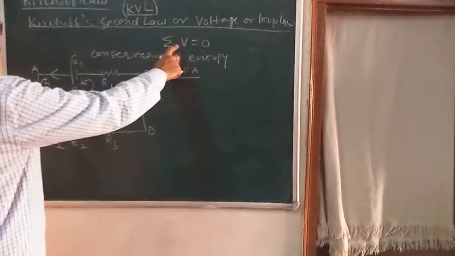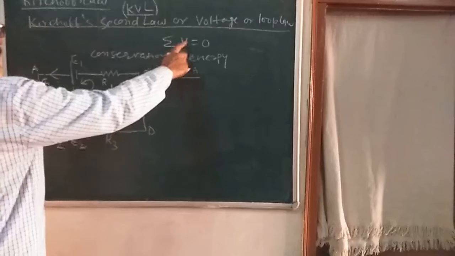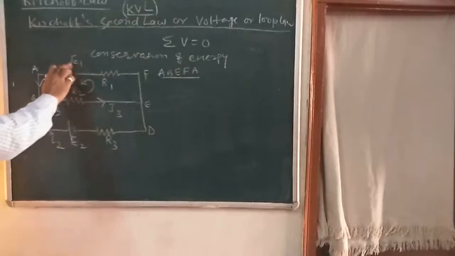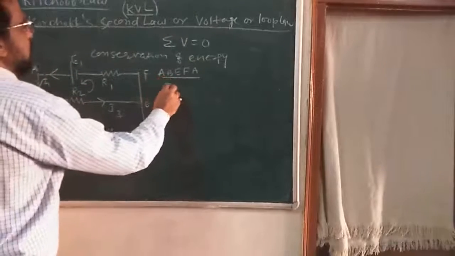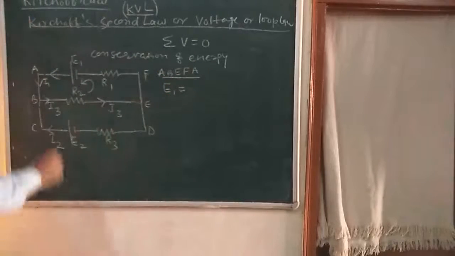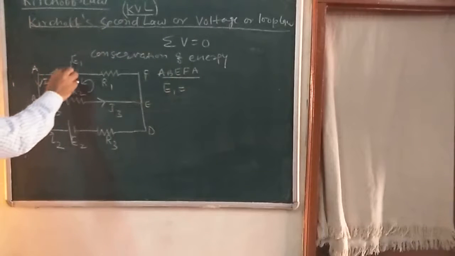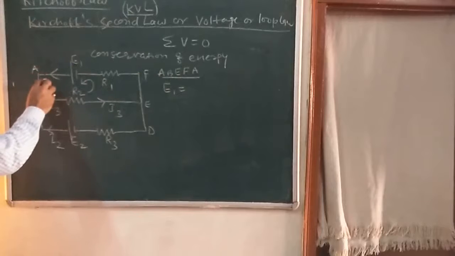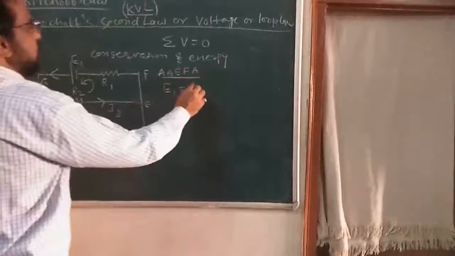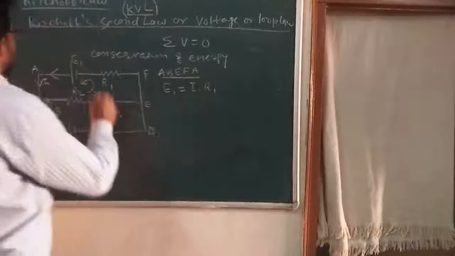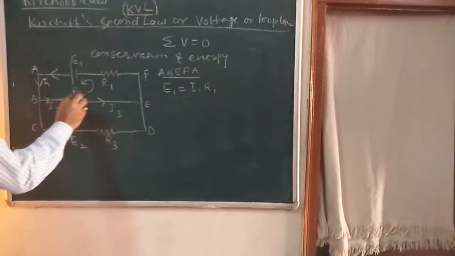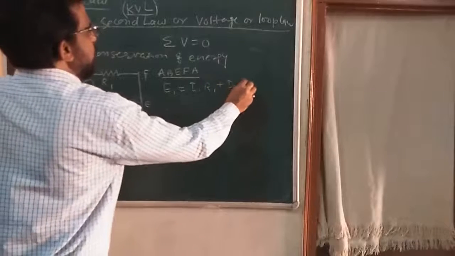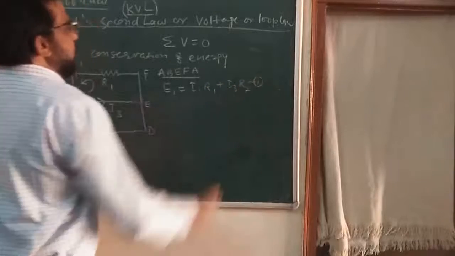Our Kirchhoff's second law is sum of the EMF is equal to 0. So what I can write here, in this loop the EMF is E1, that is equal to E1, say A, B, E, F, A. We are going in this direction. Here is the current I1 and resistance is R1. So I1 R1. Then we are going in the same direction, that's why I3 into R2. I3 into R2. This is our equation number 1.